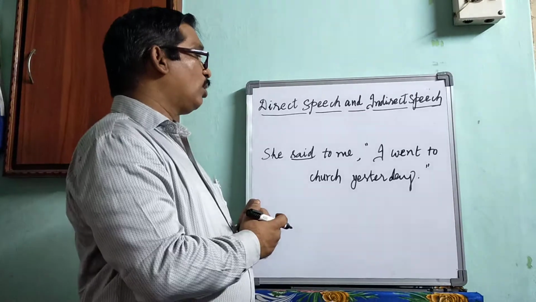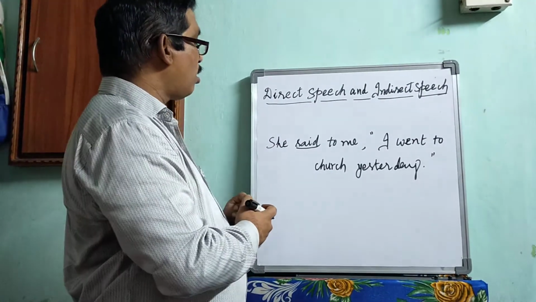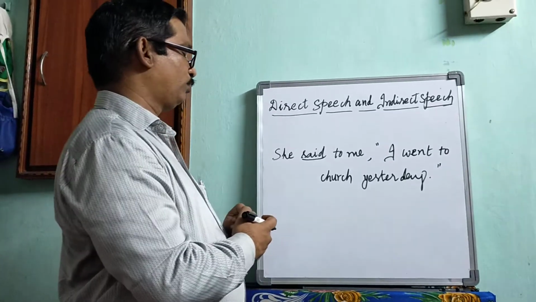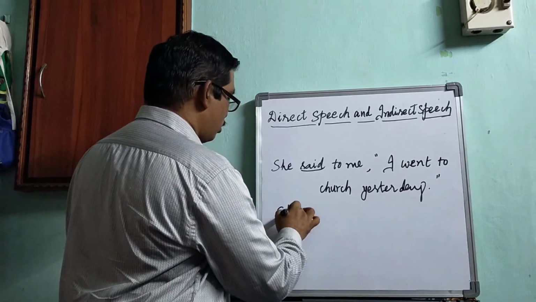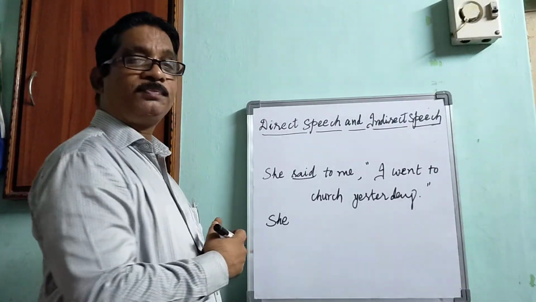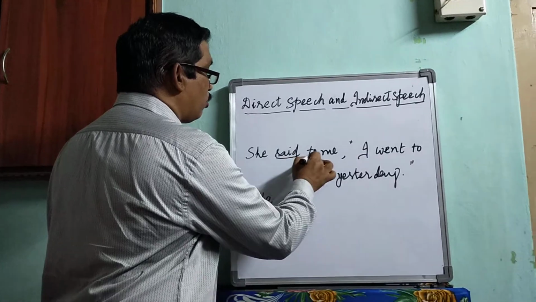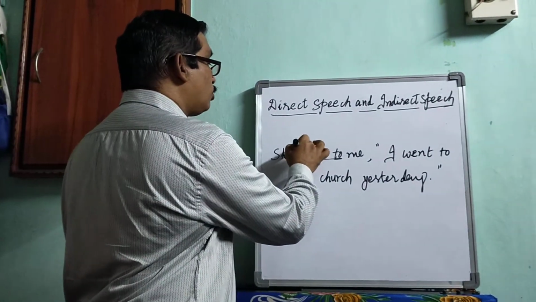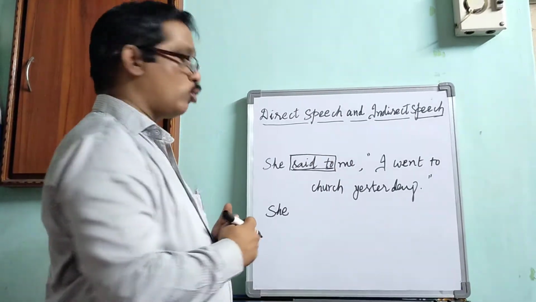So let us know what the rules are to be applied while changing into indirect speech. First, we can use the same subject, that is pronoun. Here the verb is given, said to. This said to is changed into told.